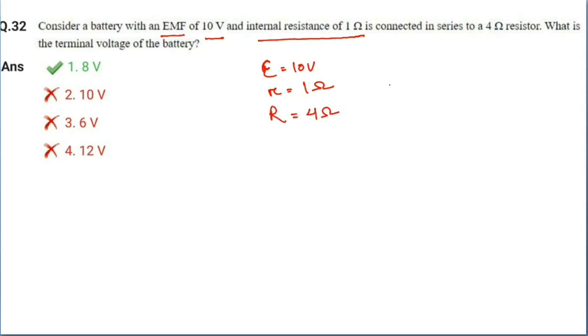As we know, EMF and terminal voltage are related as V, the terminal voltage, is equal to E minus Ir, EMF minus current into internal resistance. Here we have to calculate V. E is given, r is given, but I is not given. What is the current in the circuit? Suppose this is our circuit.